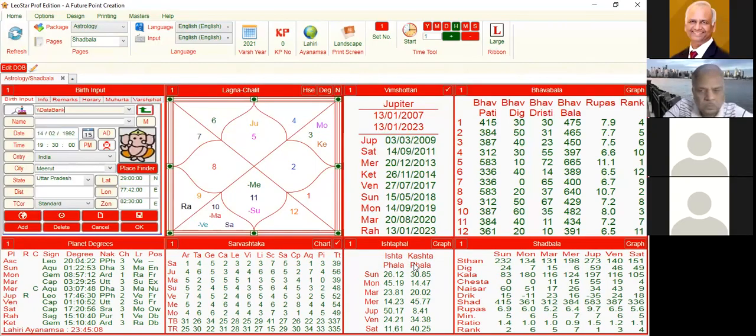So even in current transit, we can see this? Yes. Even in current transit, we can see the transit results? No, this is not for transit. Only for dasha. Only for the position of planet in the horoscope. We have calculated the strength of these planets only, not the transit planets.